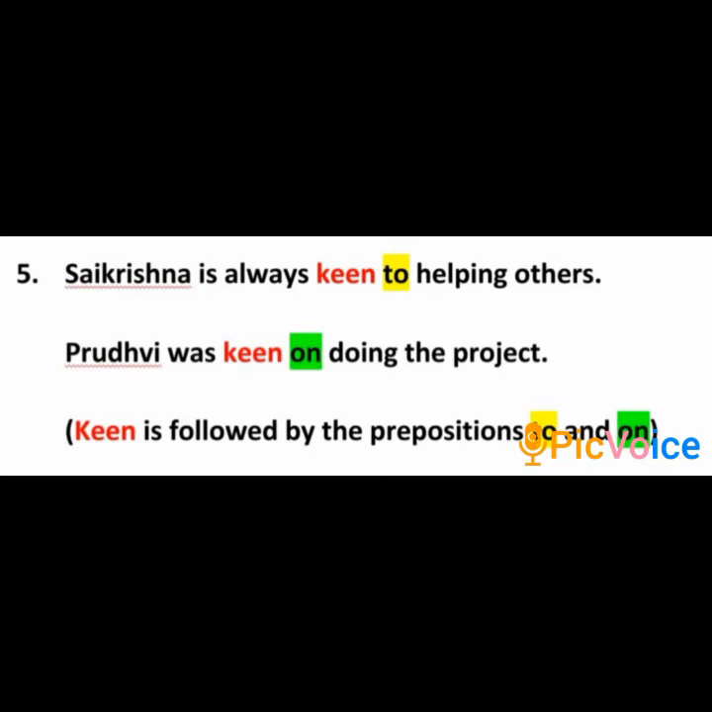The next word, keen, means enthusiastic. Look at the examples. Sai Krishna is always keen to help others. Prudhvi was keen on doing the project. Here, keen can be followed by the prepositions to or on.